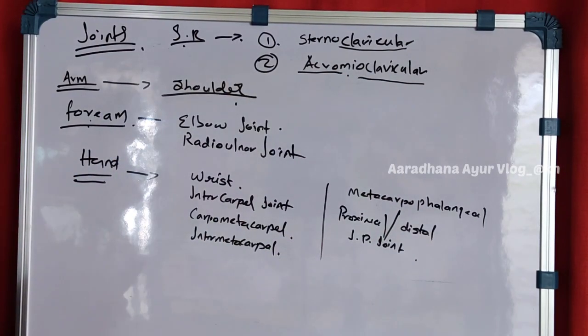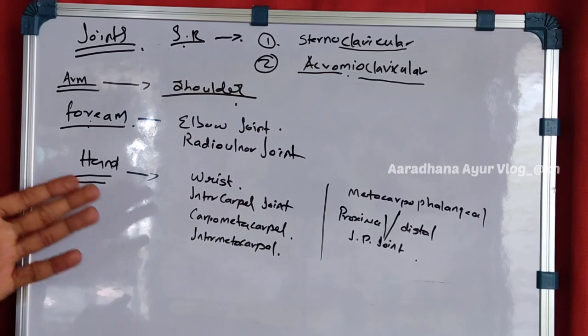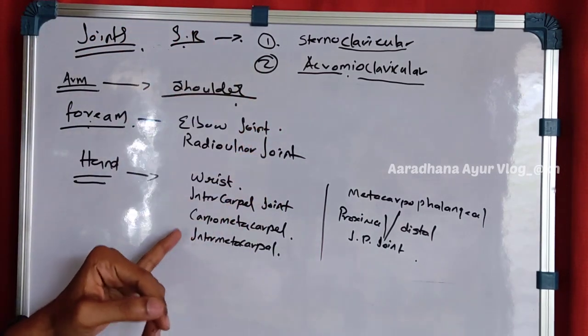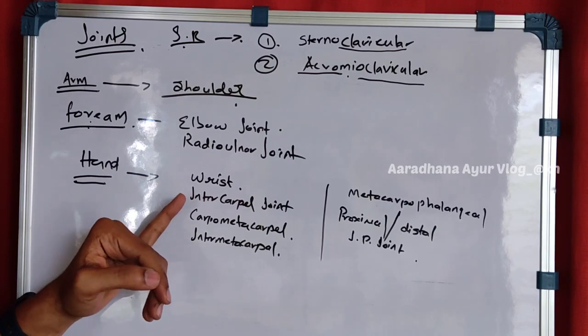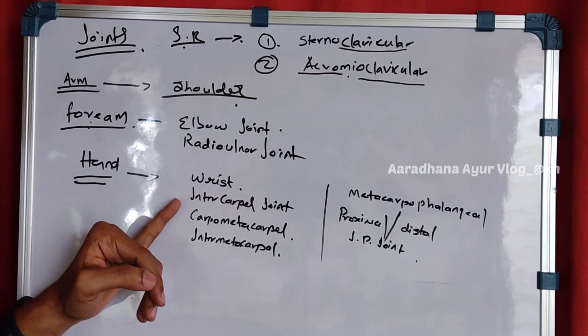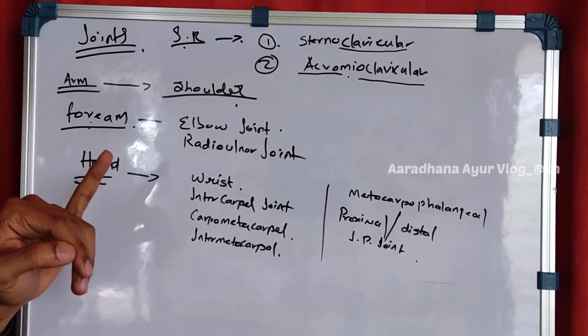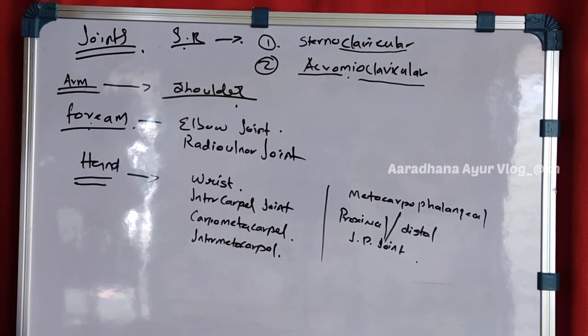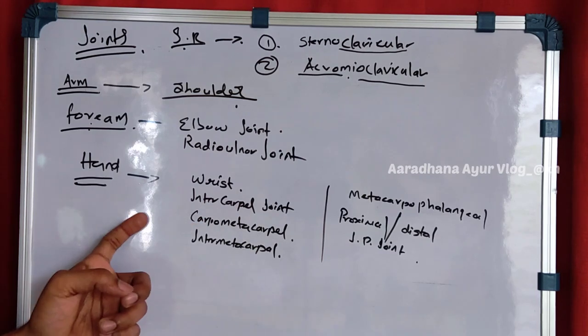So here many joints are there. It is because in the hand, as I had told you, the wrist is there, 8 carpal bones are there, which make the carpus, and metacarpals are 5, so that makes joints here. Phalanges are 14 in number, that makes joints there.